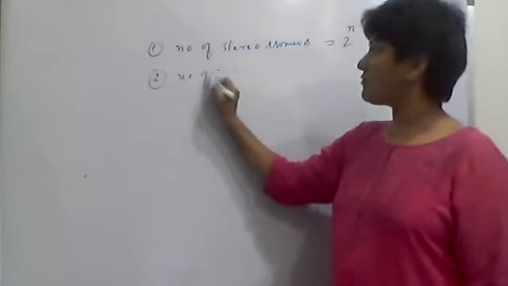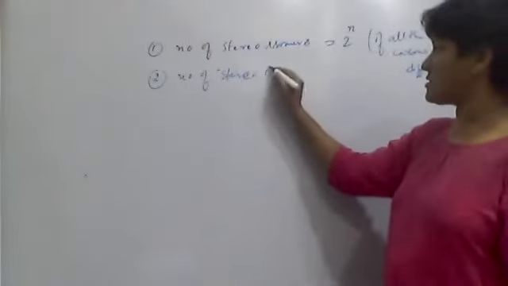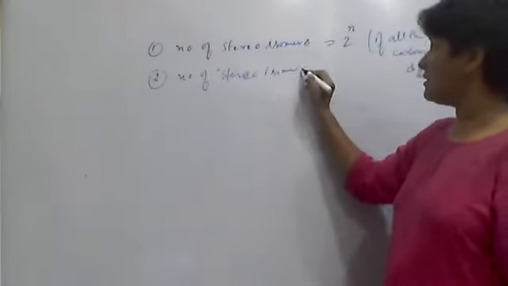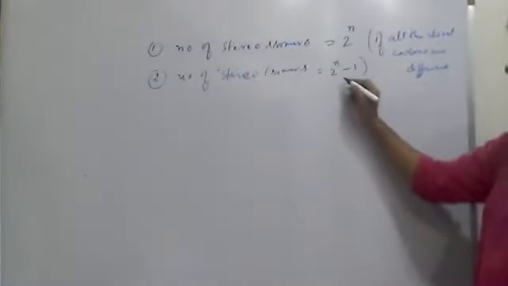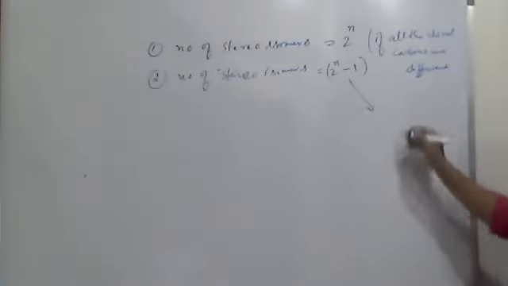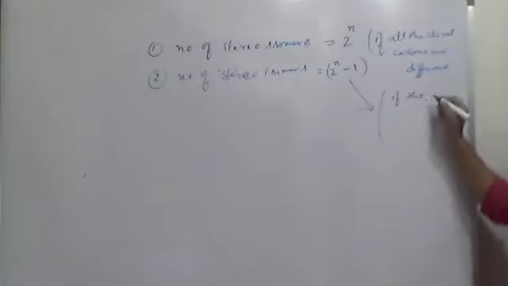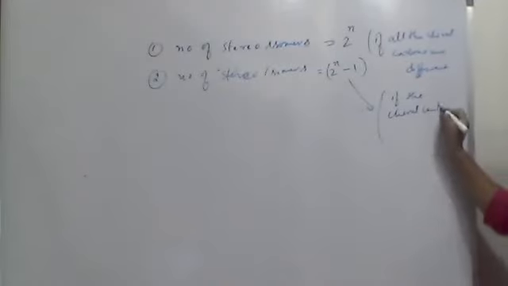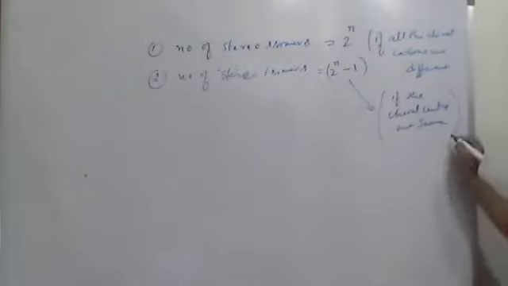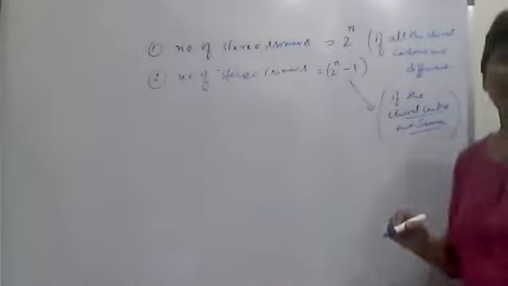The number of stereoisomers, or you can say optical isomers, is equal to 2 to the power n minus 1, if the chiral centers are identical, the chiral centers are the same. And only because of these same chiral centers you get a meso.